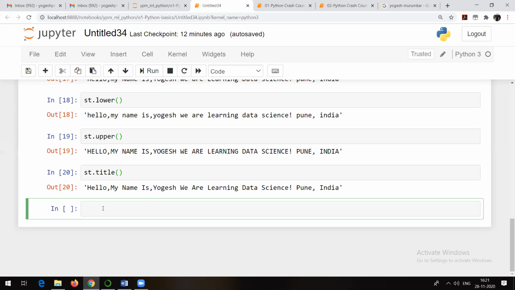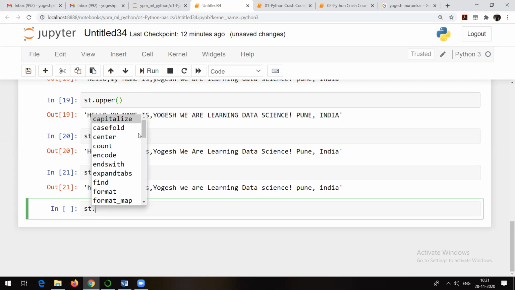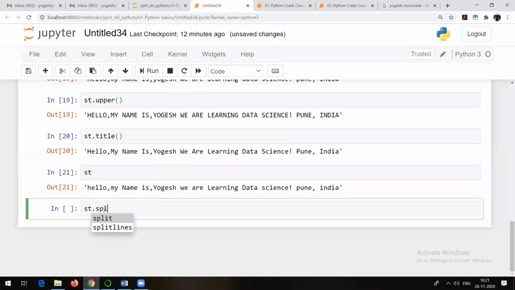Remember this thing. Now there is one more important thing. If I go again, you have count, find, and all those things available. But there is something called split. Split is very important, and we are going to require it. I will be showing you some questions once we are done with this. To answer some of those questions you are going to require split. Remember this, okay? So see, st dot split. st is just a variable, which is a string here.